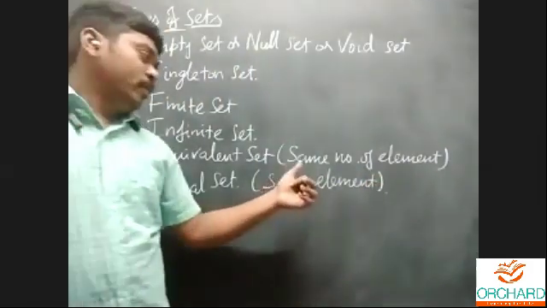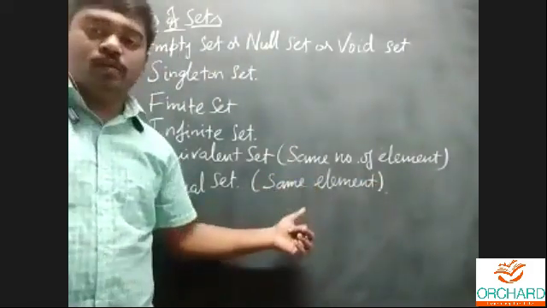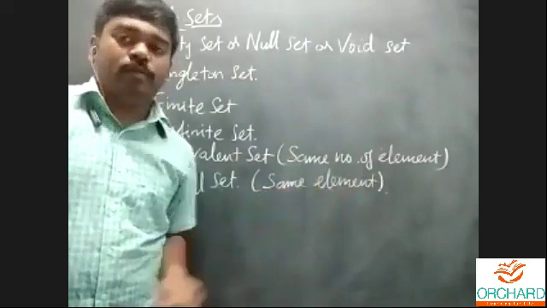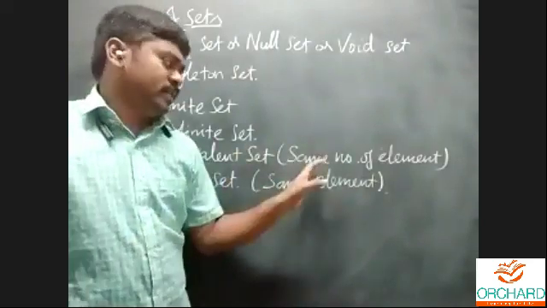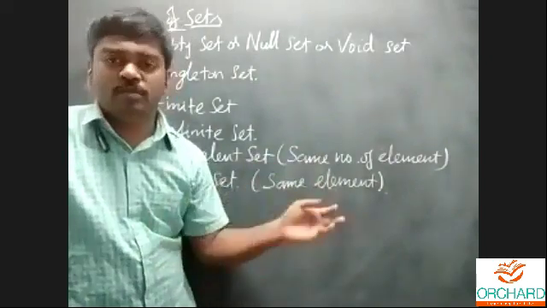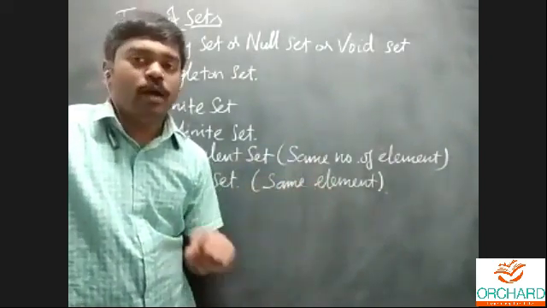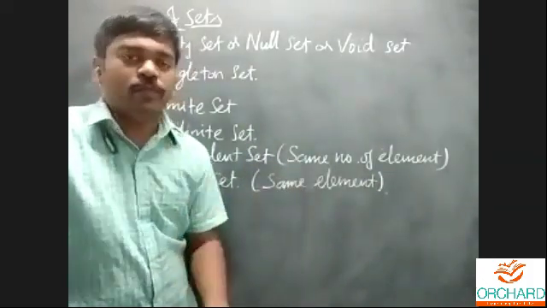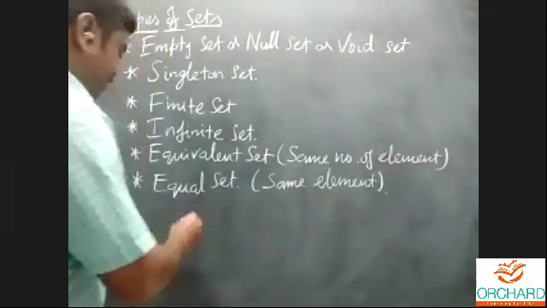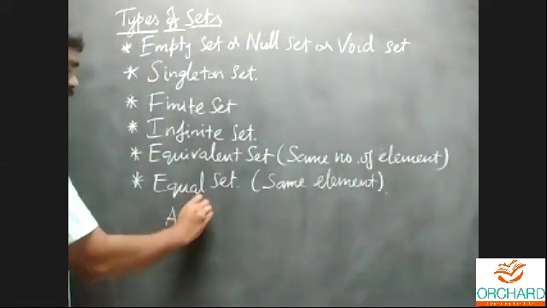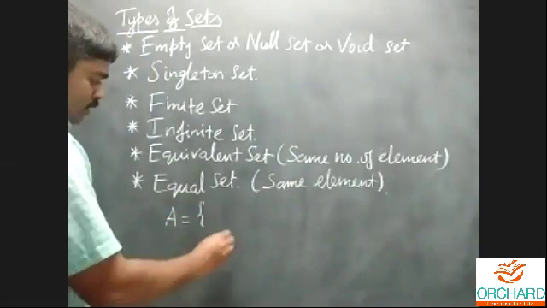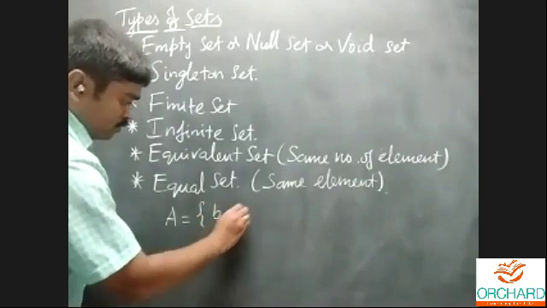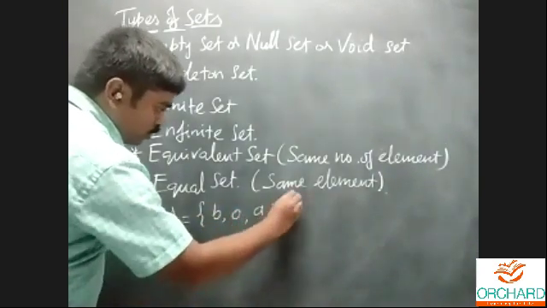Okay. For example, for equivalent set and equal set, same number of elements. For set A consisting of 5 elements, set B also consists of 5 elements. That is the equivalent set. But equal set, both the sets consist of the same elements. For example, we'll write the example for equal set. I'll write the elements for set A. That is the word both.